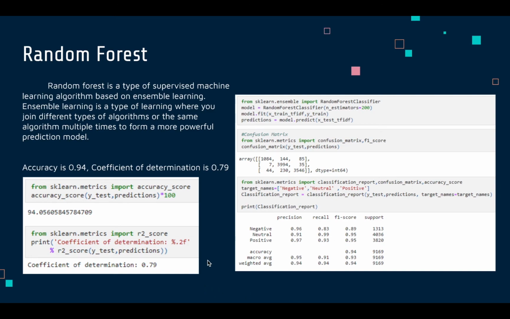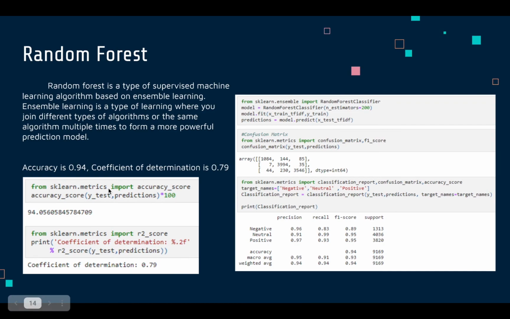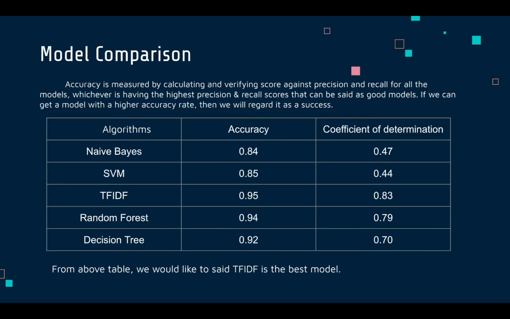Now we have the random forest. The accuracy is again 0.94, and the coefficient of determination here is 0.79, which is again a good model according to what we can see here. And the decision tree has an accuracy of 0.92 and the coefficient of determination of 0.70. Again, one of the best classifiers.